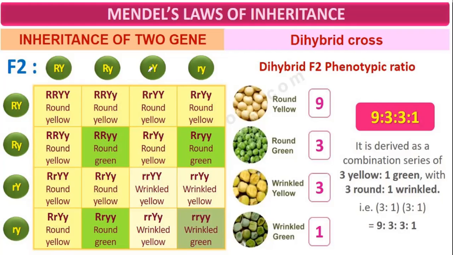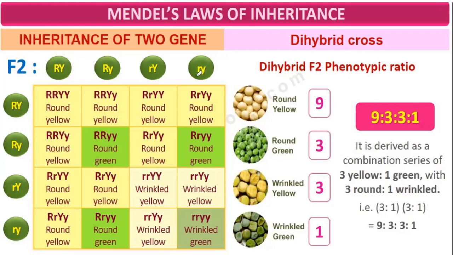See this condition: small r here, small r here. This becomes small r, small r, so it becomes wrinkled, not round. A capital Y from here, capital Y from here, so capital Y, capital Y. So wrinkled yellow.